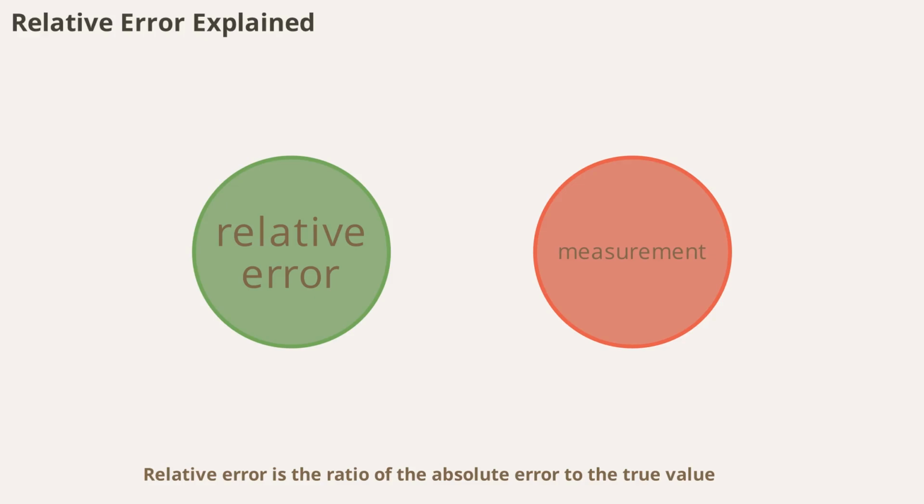Relative error is the ratio of the absolute error to the true value, often expressed as a fraction or percentage. It provides a sense of how significant the error is in relation to the size of the measurement. Relative error is especially useful when comparing the accuracy of measurements with different magnitudes.